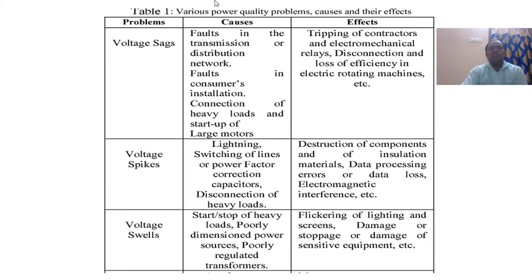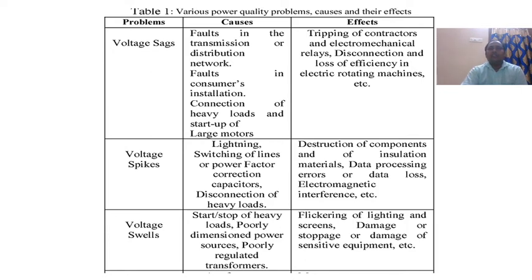These are the severe problems in a power system. So what are the causes and effects we see? The first problem is voltage sag. Already I told you that sag means a decrease of voltage from the reference voltage.